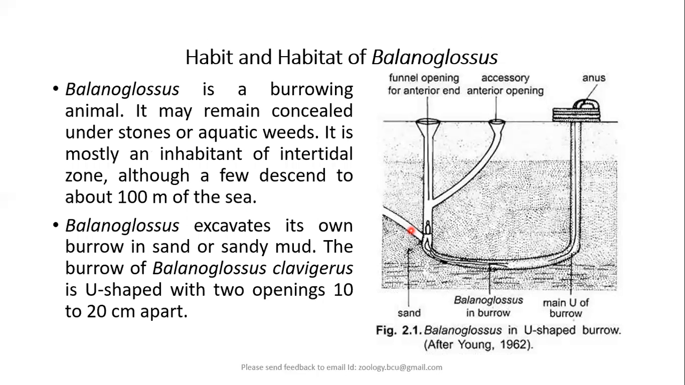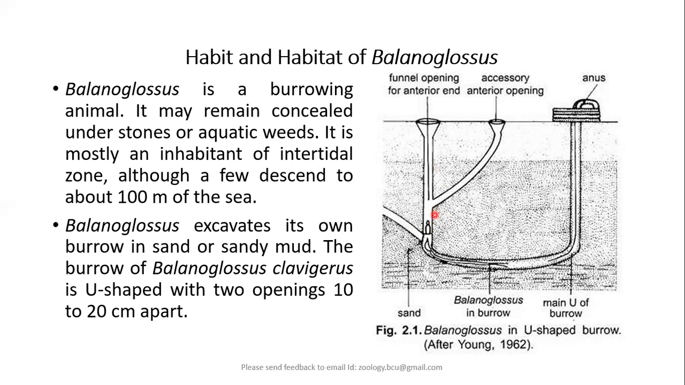Coming to the habit and habitat of Balanoglossus. Balanoglossus is a burrowing animal, as you see here. It may remain concealed under the stones or under the aquatic weeds also. It is mostly found in the intertidal zone. That means not in the deep seas, although some of them will be found in sea waters as deep as about 100 meters.